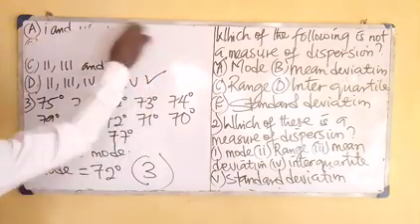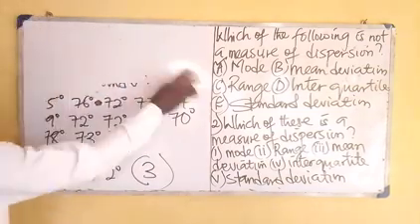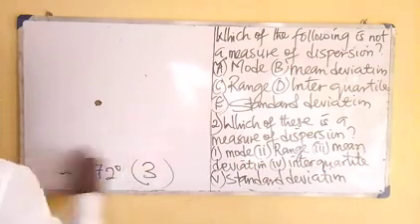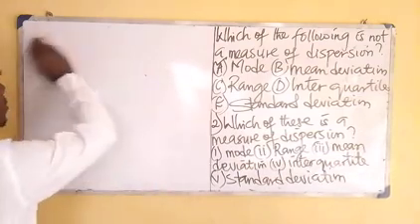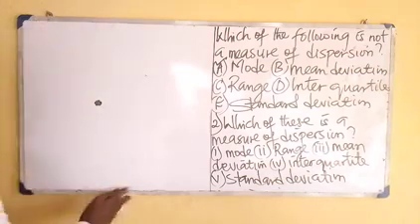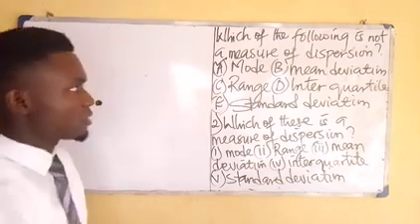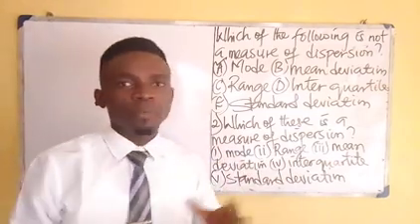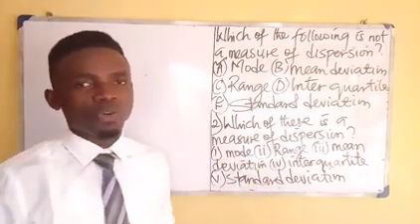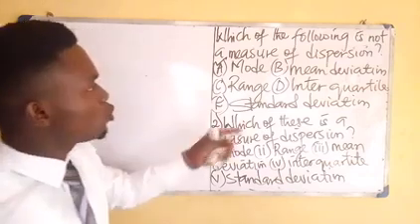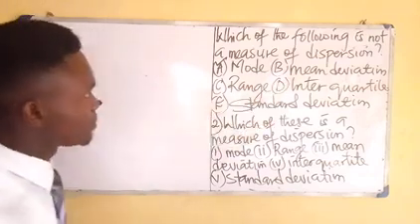But before I round off today's class, let me give you the formulas of the various measures of dispersion. I told you in our previous class that range means the difference between the biggest and the smallest number among a given set of data. Now, how do you look for the mean deviation?